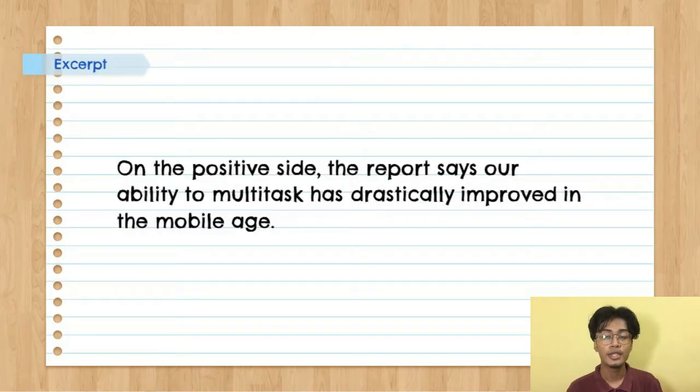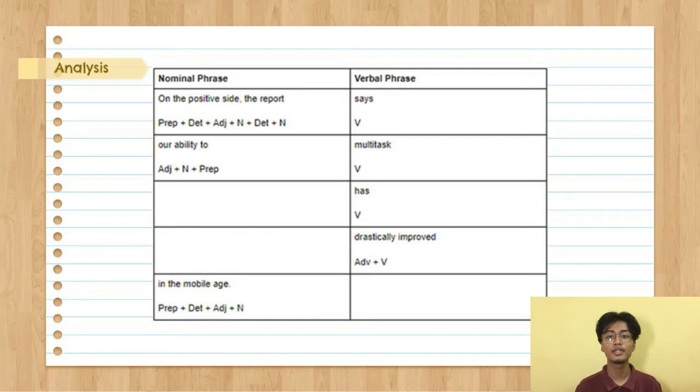Assalamualaikum and hi, my name is Danial and we have come to the next excerpt of the article, which is: on the positive side, the report says our ability to multitask has drastically improved in the mobile age. The analysis will be, first, the phrase on the positive side, the report. This phrase is a nominal phrase. It begins with the preposition on, continues with the determiner the, the adjective positive, and the noun side, continued by the determiner the, and the noun report. The next word is says, which is a verb, a verbal phrase.